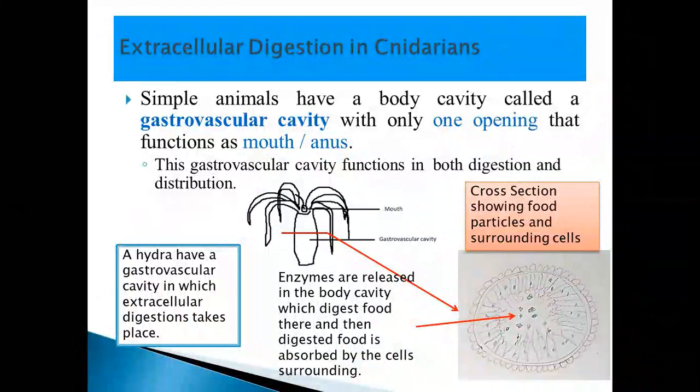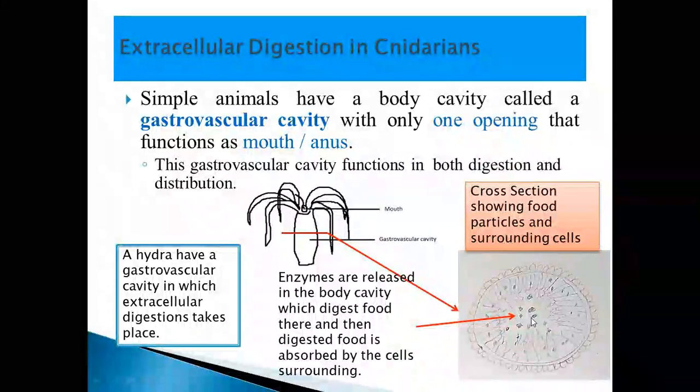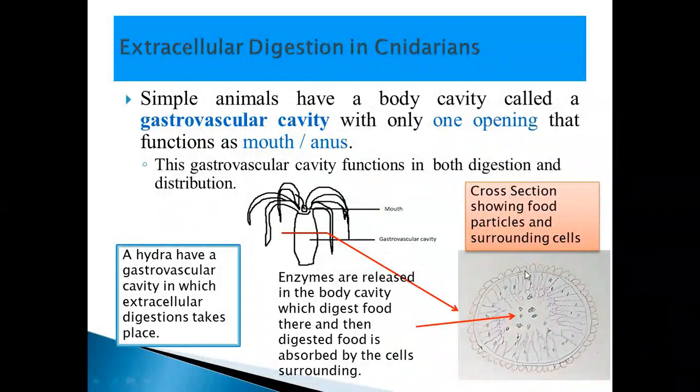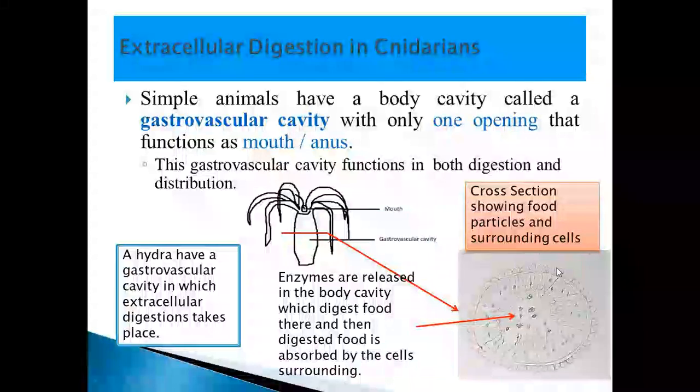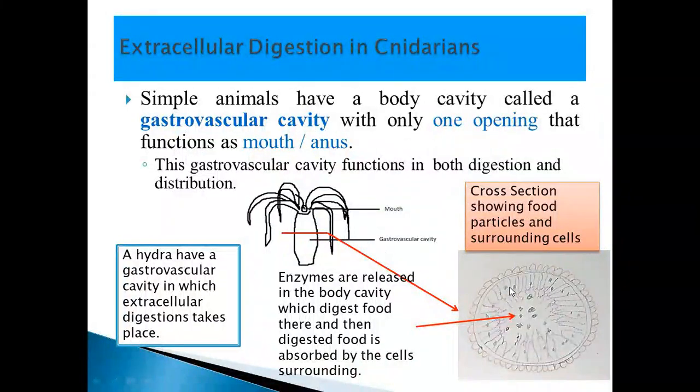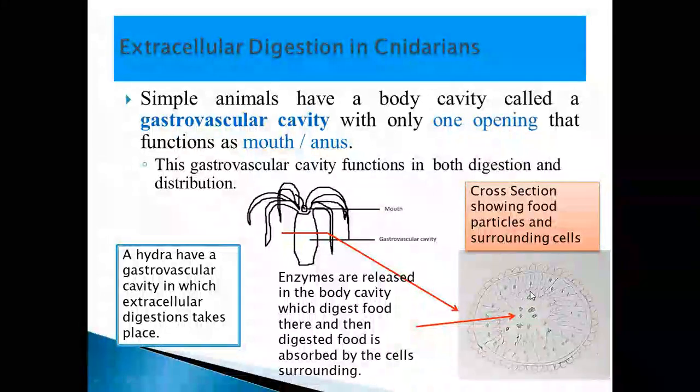Now, what happens if we see a cross section from this part, body cavity here? You can see ectodermal cells, the middle part, then the inner cell, the endodermal cell, and here the body cavity is. Towards the body cavity, you can see food particles. Now these food particles are there inside the water.